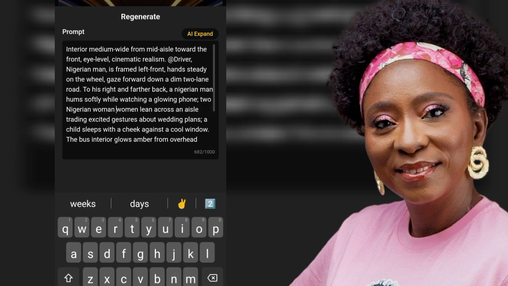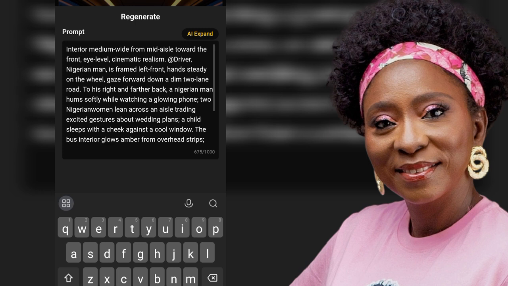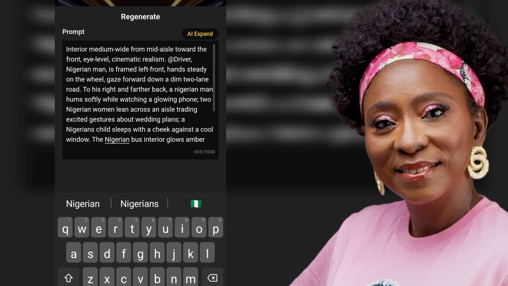Okay, women, lean across the aisle. Okay, we want to make sure, and a Nigerian child. So those are the kind of things you need to do to correct it. So if it's Chinese, if it's American, you have to make sure that whatever you're doing is congruent. It says with a cheek against a cool window, the bus interior. I'll say the Nigerian bus, so that we capture the fact that it's in Nigeria. Let me see. So that's exactly what I'm going to do. I'm going to actually pause the video and do all of that, and I will be back. But for now, let's generate this together.